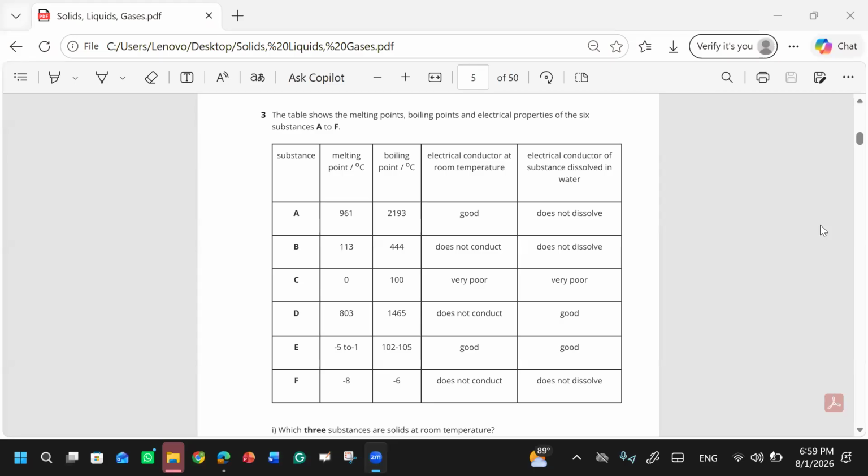Oh yeah, which one is the ionic compound? I told you, conductivity. What's it called? What's it has to be T.